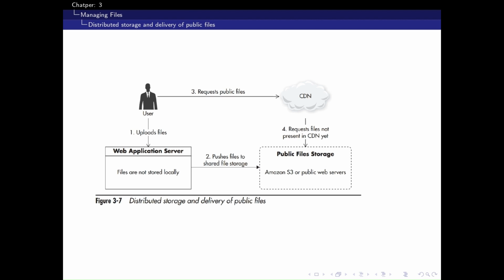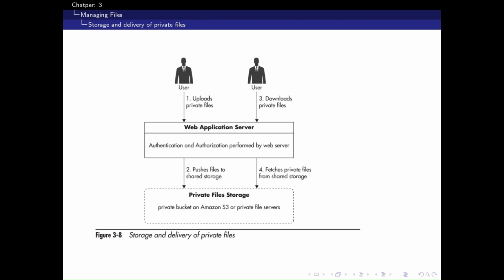Public file storage and delivery. In figure 3.7, the user uploads files to the web server, which pushes them to shared public storage like S3. A CDN caches and serves these files globally. When users request public content, they usually get it directly from the CDN, reducing the load on origin servers and improving scalability.